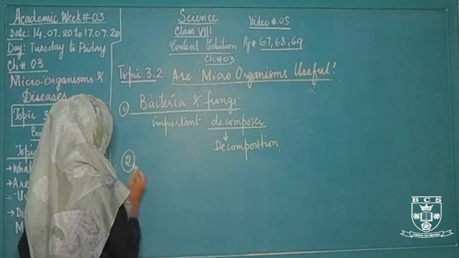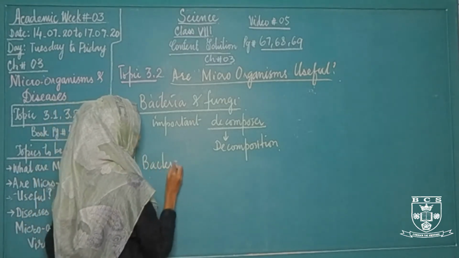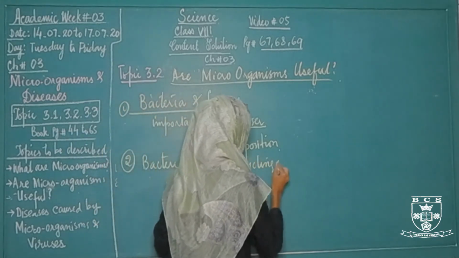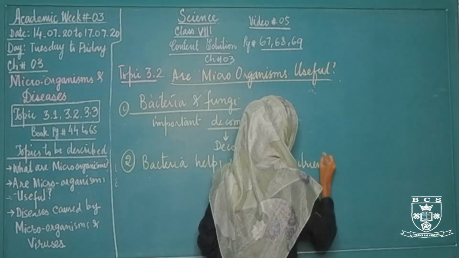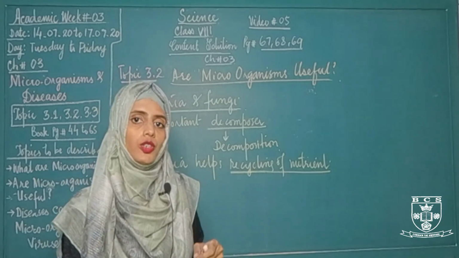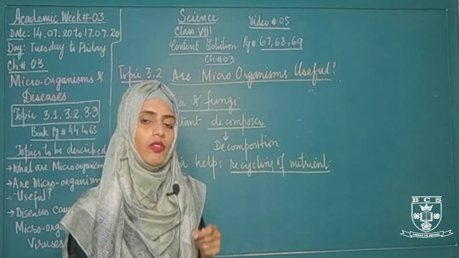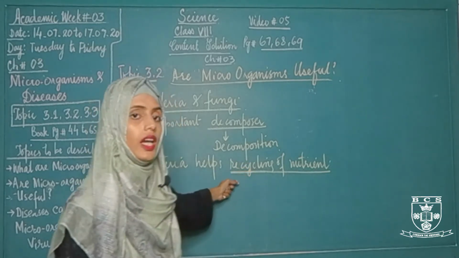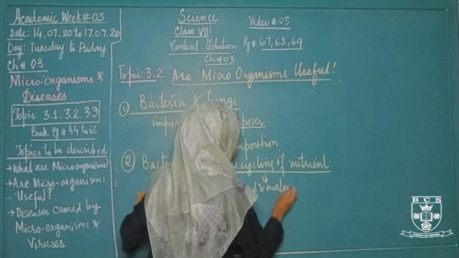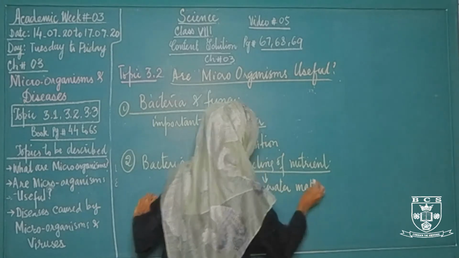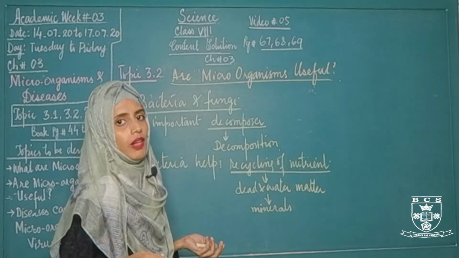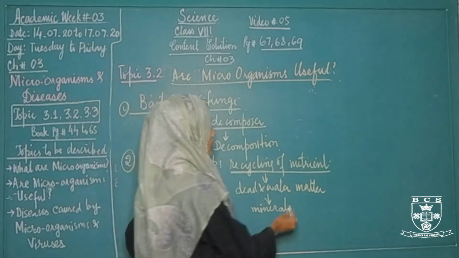Another use of bacteria is that they help in recycling of nutrients. What is recycling of nutrients? Whenever dead or waste matter goes into the soil, there are some bacteria inside the soil which break it down into minerals and nutrients. These minerals and nutrients are again used by the plants, and we use the plants as food. In this way, recycling of nutrients takes place.